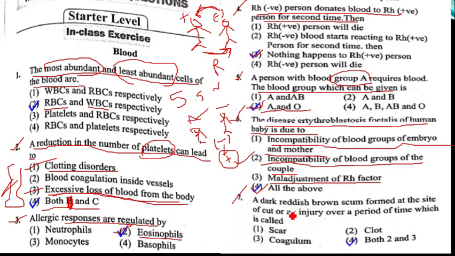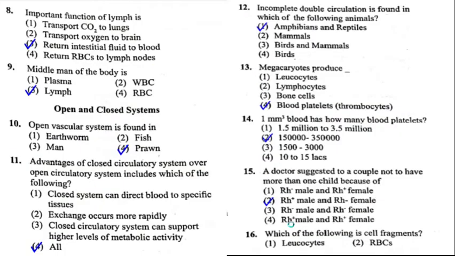Next, question number 7. A dark reddish brown scum formed at the site of a cut or an injury over a period of time is called. See, if you get any injury on our body, we can see the loss of blood from that part. That blood loss stops because of the formation of scum. What is the name of this? That is called clot or coagulum. Hence both 2 and 3 are correct. Question number 7, option 4 is the correct answer.